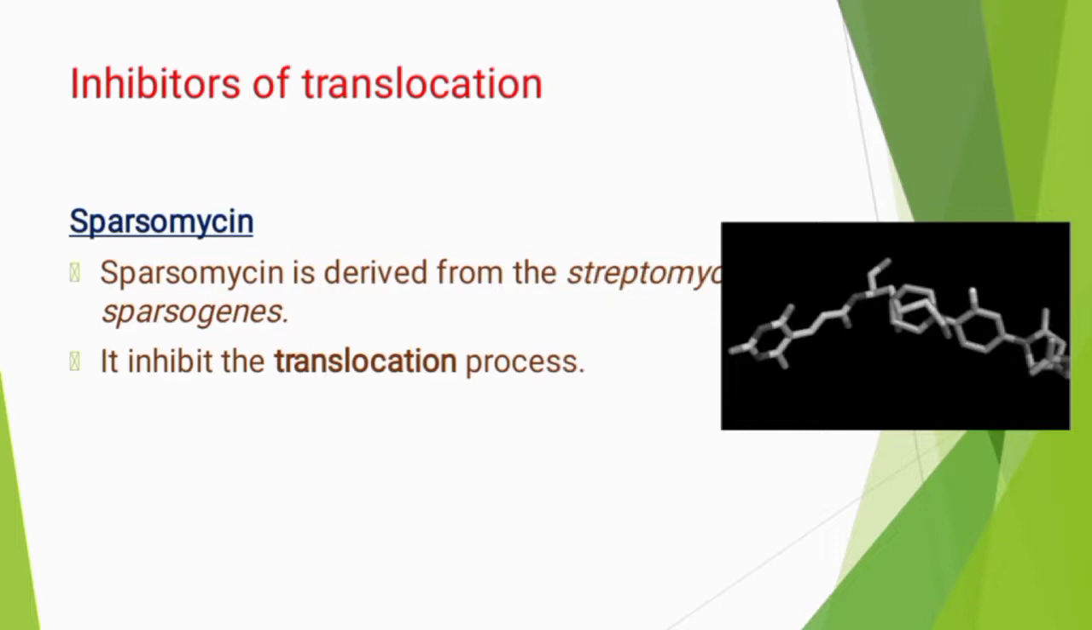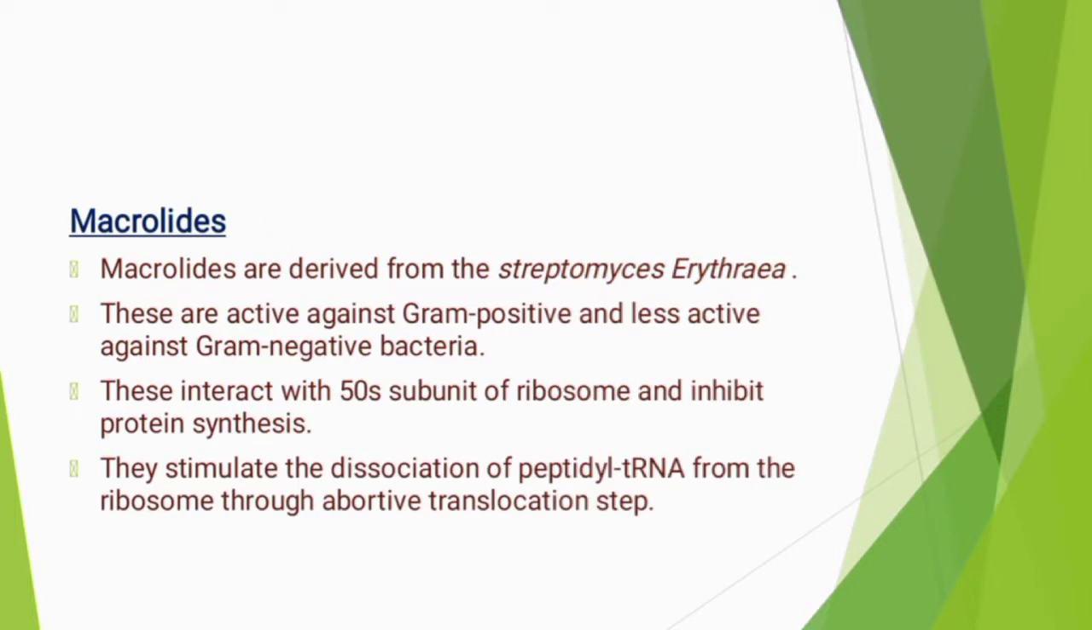The next inhibitor is macrolides. Macrolides are derived from Streptomyces erythraeus. These are active against gram-positive and less active against gram-negative bacteria, binding to the 50S subunit of the ribosome and inhibiting protein synthesis. They stimulate the dissociation of peptidyl tRNA from the ribosome through an abortive translocation step.